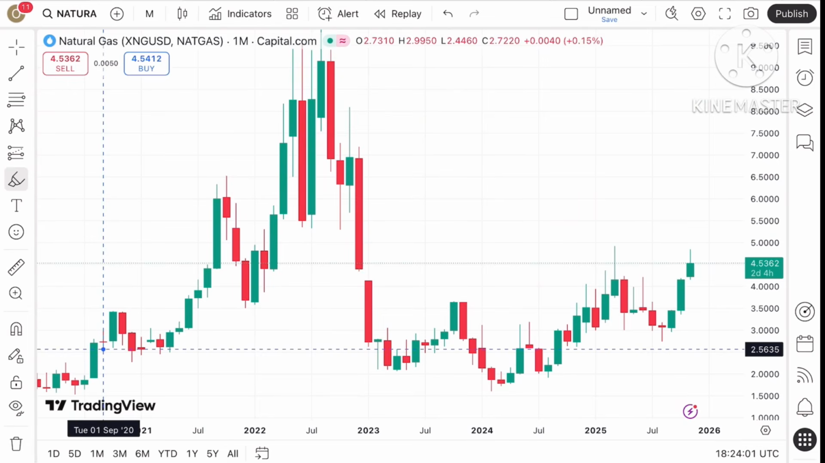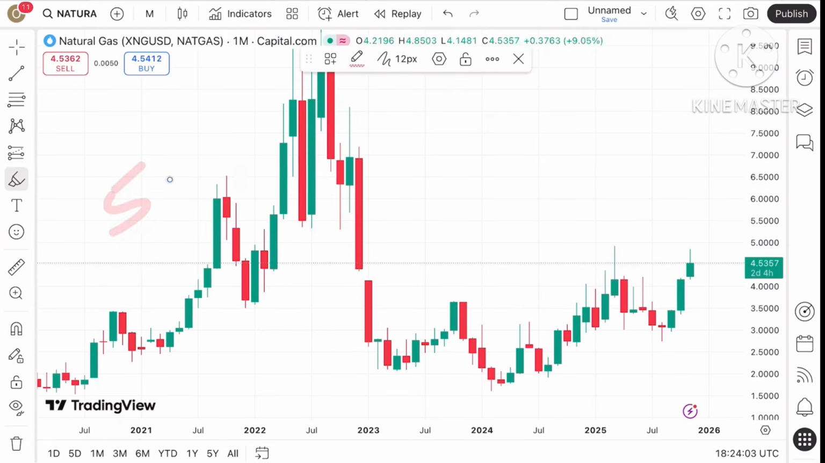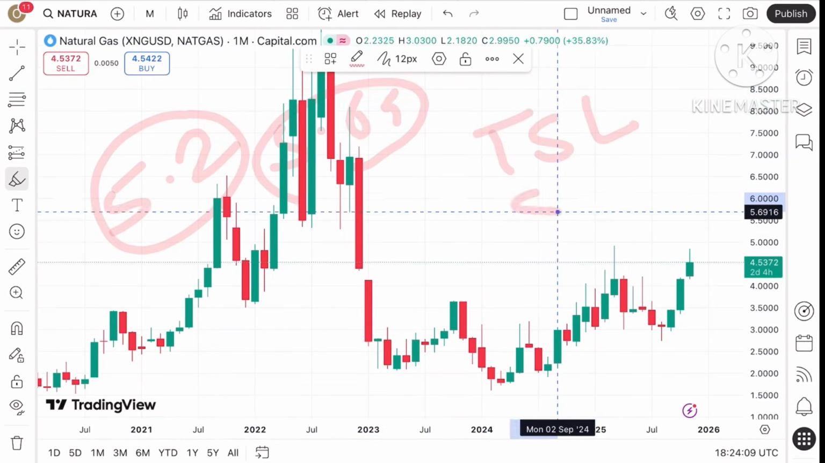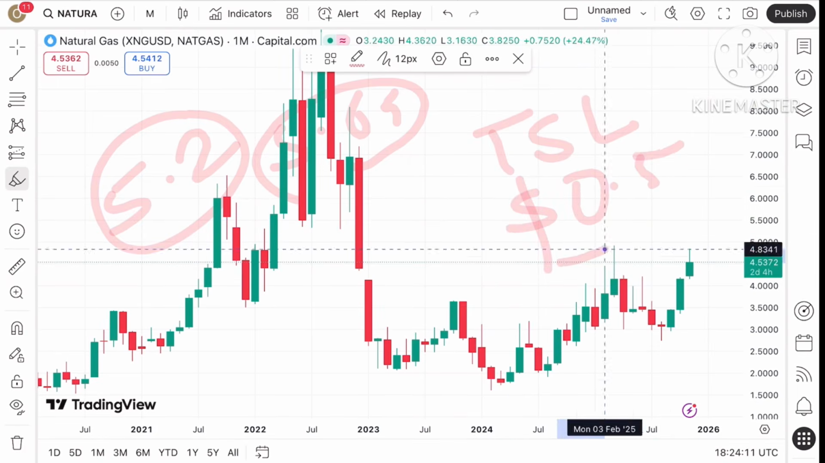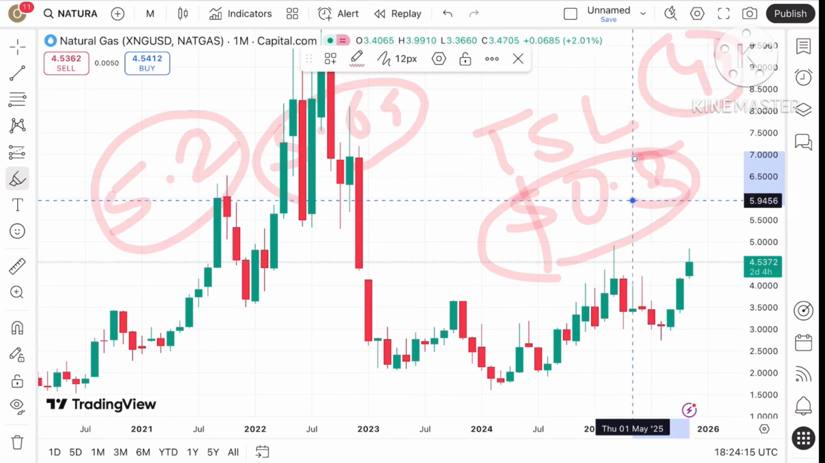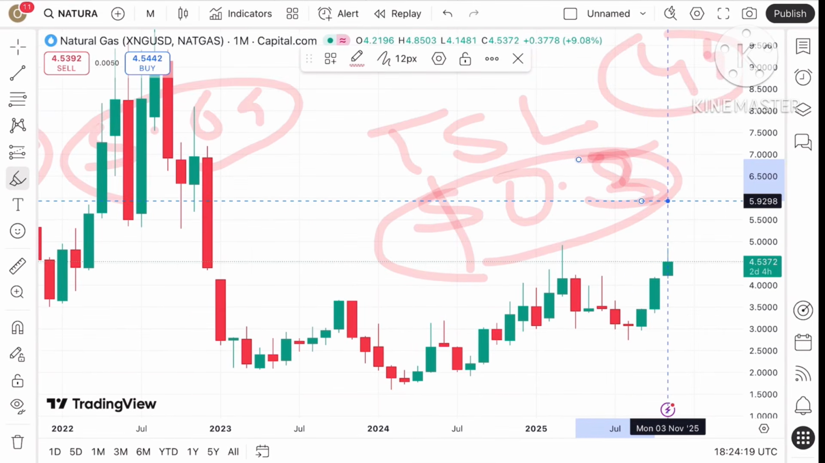But remember, the market is uncertain. If it goes above 5.2, it can touch a level of 5.69 and then further upside. So what you can do best is trail your SL by $0.5 if the price goes above $4.9, or 0.3, whatever suits your risk and quantity.